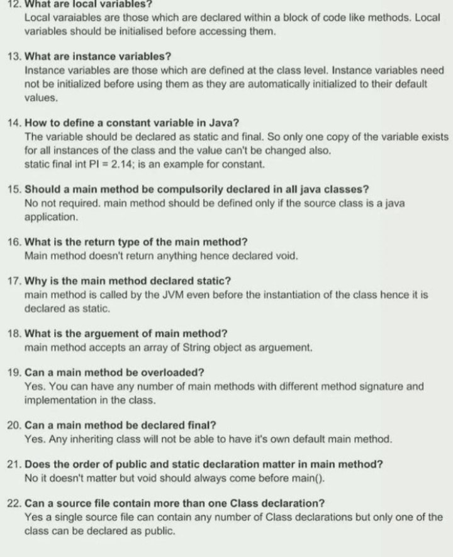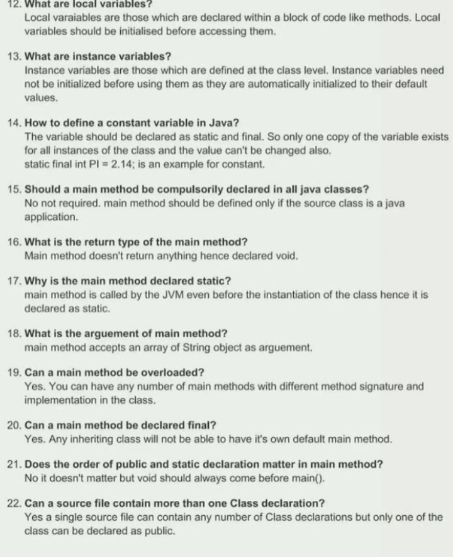15. Should a main method be compulsorily declared in all Java classes? No, not required. The main method should be defined only if the source class is a Java application. 16. What is the return type of the main method? The main method doesn't return anything, hence declared void. 17. Why is the main method declared static? The main method is called by the JVM even before the instantiation of the class, hence it is declared as static.